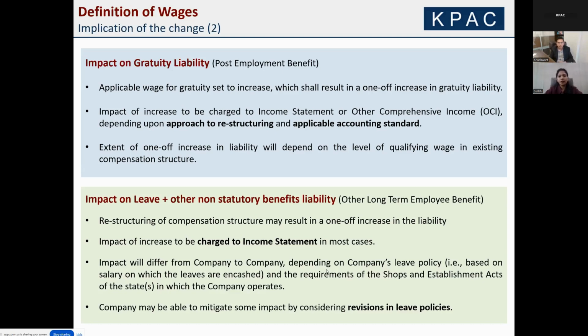For leave and other non-statutory benefits, the increase in liability due to change in restructured salary will result in an increase in cost, and that will be an income statement impact. For leave and other long-term benefits, we know there is no concept of other comprehensive income, OCI. So everything is a P&L or income statement item. Moving on to the next slide.